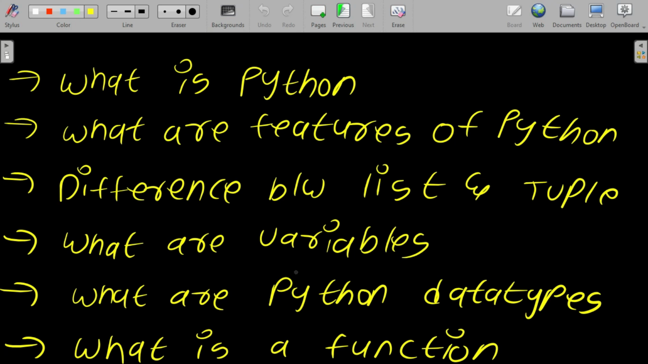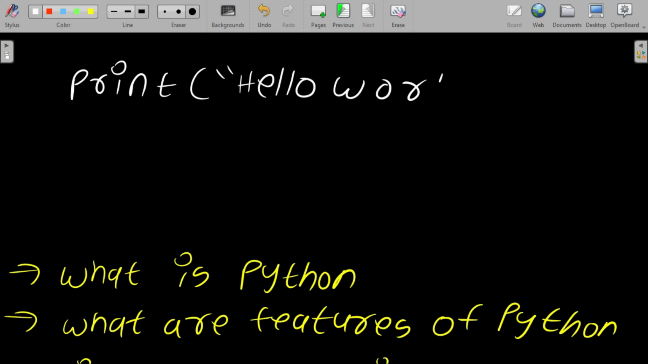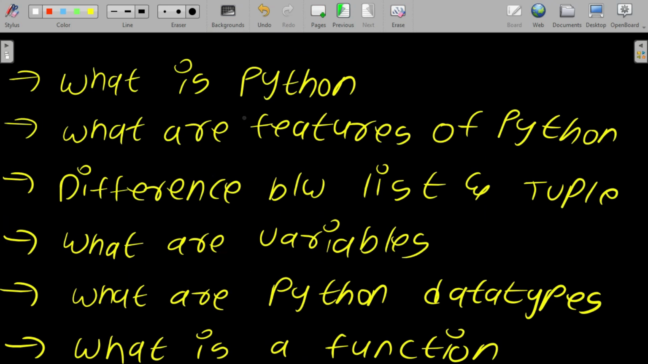Let me write an example. We're going to print hello world. To print hello world, we need to write print, and with the brackets we need to write hello world, and close the bracket. So the output is going to print hello world. Python is very popular because its syntax is simple and readable. So let us move to the next question.